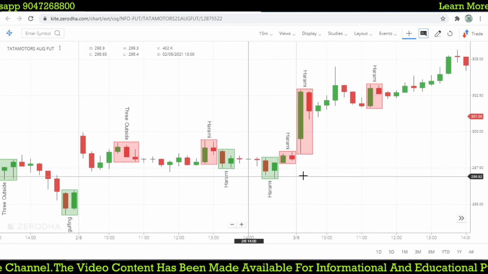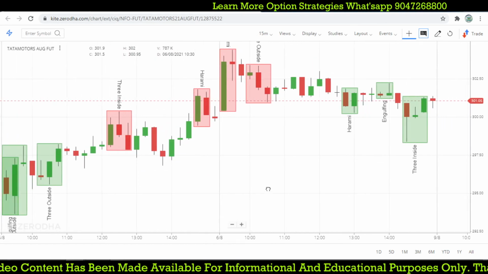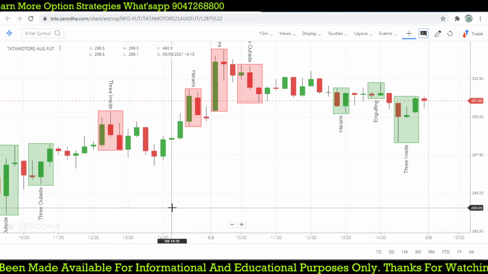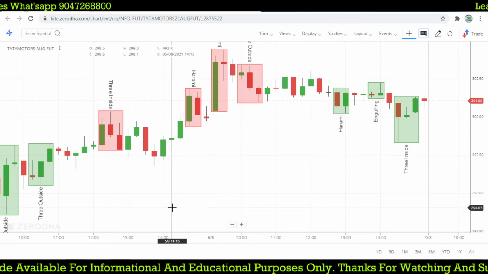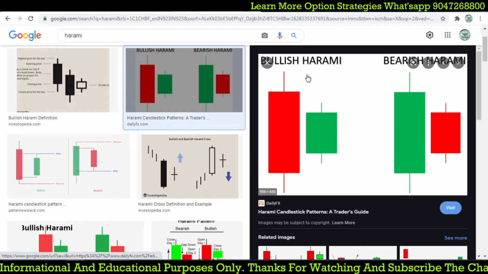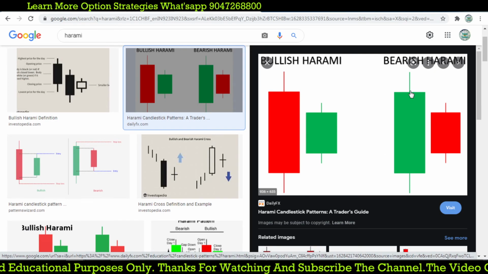So that is what I'm going to explain right now. Now you understand what we are discussing here. It is a clear idea of where we are going to do the trade based on the Harami candle, which gives you a buy opportunity at a lower level and a sell opportunity at a higher level.